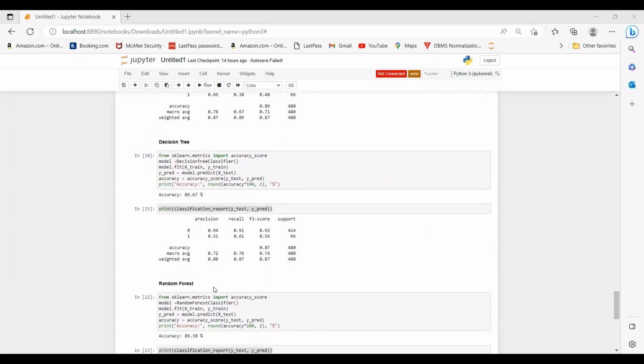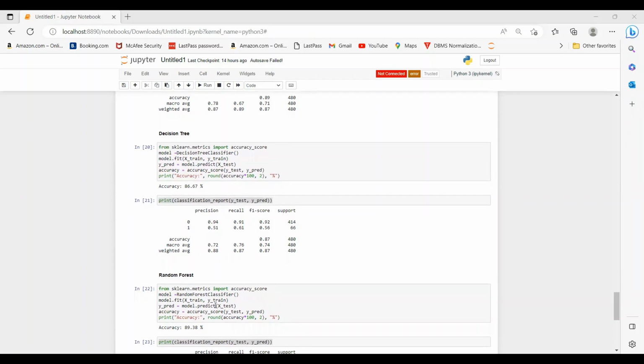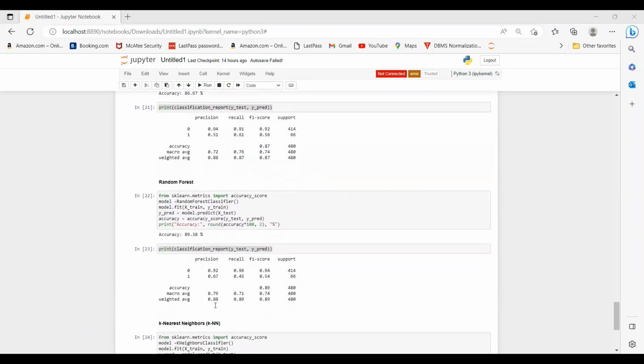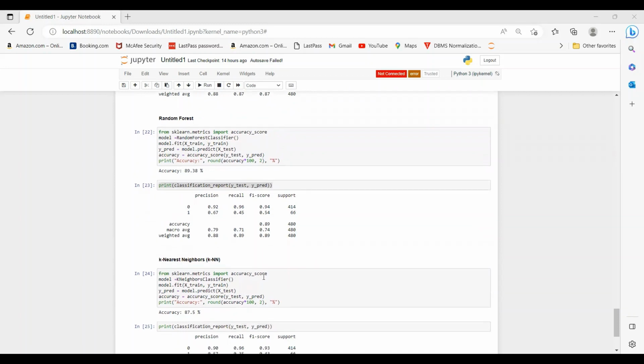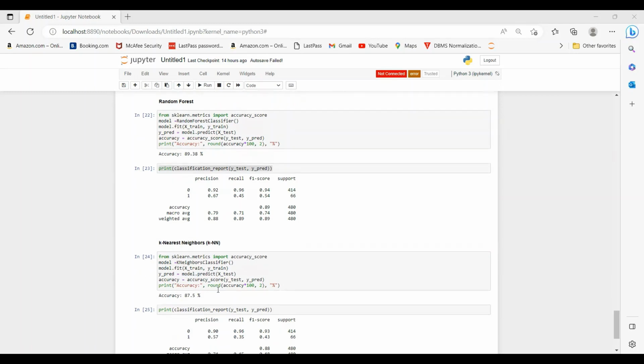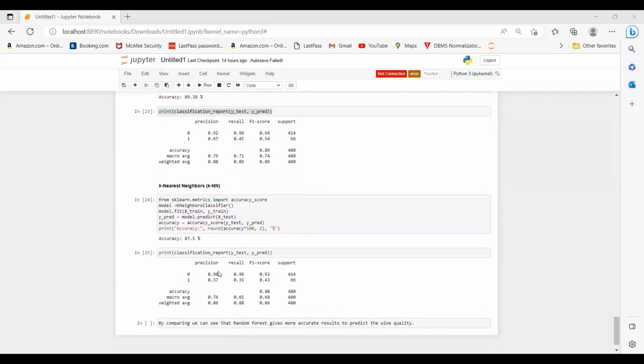And we use the random forest. In random forest, we obtained an accuracy of 89.38%, and here you can see the classification report of the random forest below. Next, we can see the k nearest neighbors. In k nearest neighbor, we obtained an accuracy of around 87.5%, and here we can see the classification report of the k nearest neighbor.